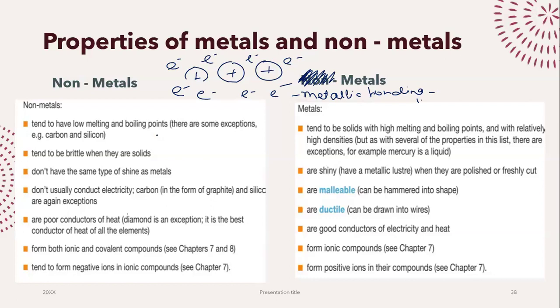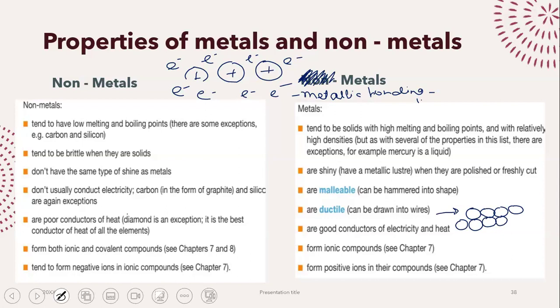What's the reason? In metals, when you apply a force, the layers of positive ions can easily slide on top of each other.